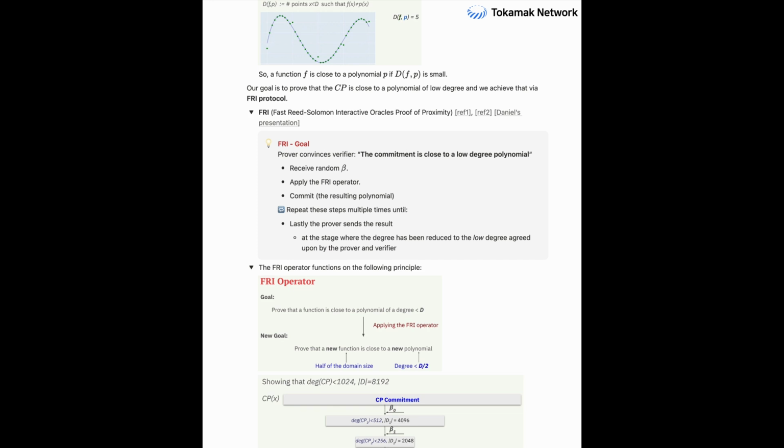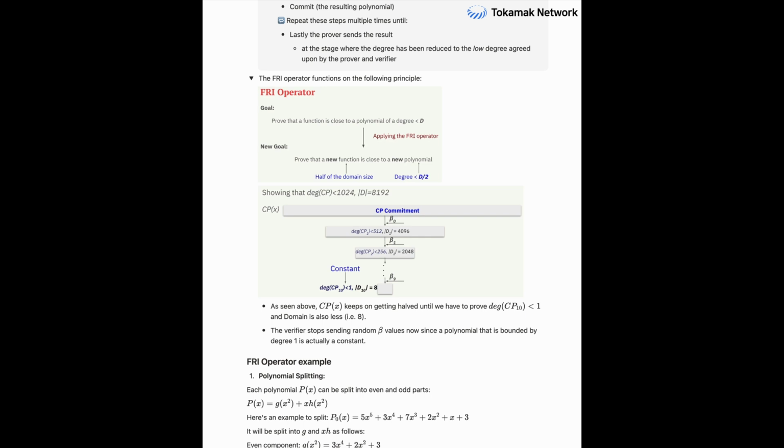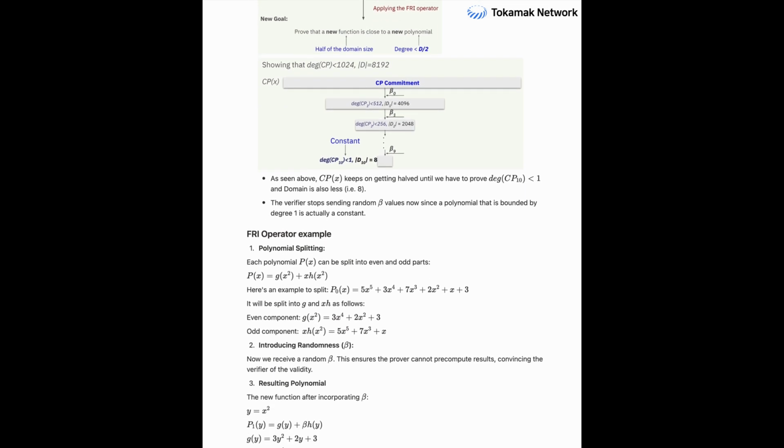Now the prover uses this beta and applies what's called the FRI operator to their current polynomial. It's a bit mathematical, but imagine you can split any polynomial p(x) into two simpler parts. An even part g(x^2) and an odd part x h(x^2). Okay. Even and odd parts based on powers of x? Kind of, yeah. So p(x) equals g(x^2) plus x h(x^2). The FRI operator then cleverly combines these two parts, g and h, using that random beta challenge from the verifier. It creates a new, simpler polynomial by basically doing g(y) plus beta h(y), where y is x^2.